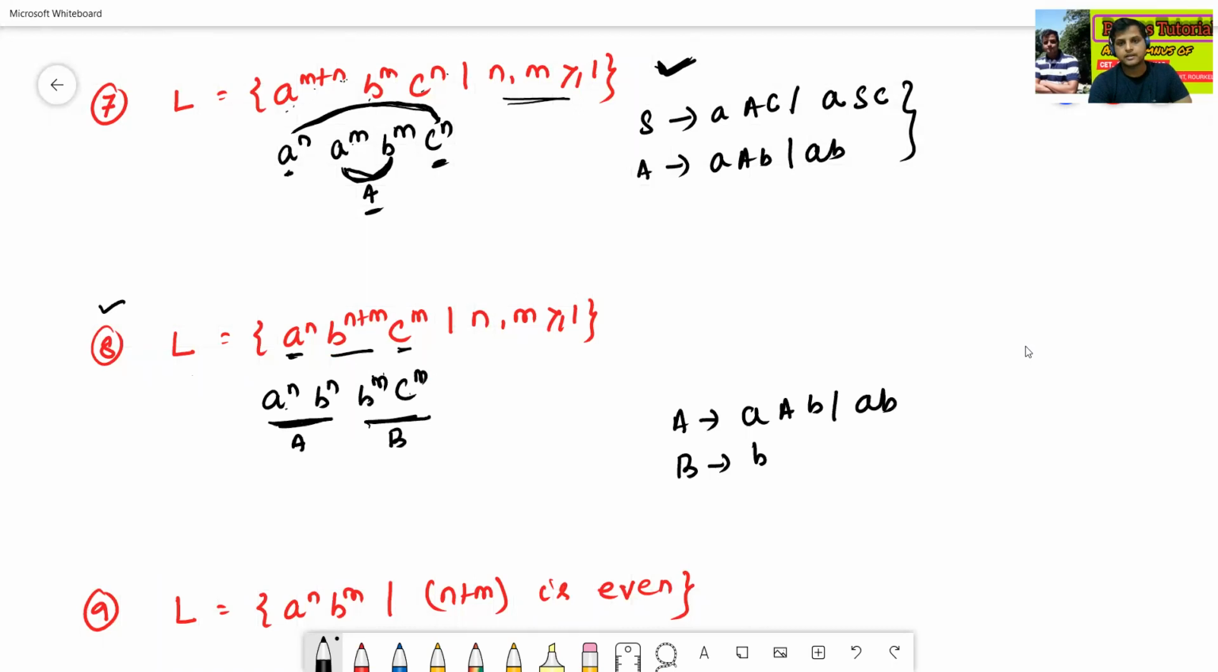then B to bBc slash bc, then S we can combine using S to AB. Okay, so this one is the grammar for the 8th question or 8th language. Now we'll see one more question.